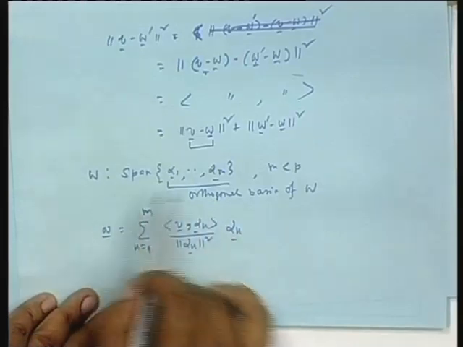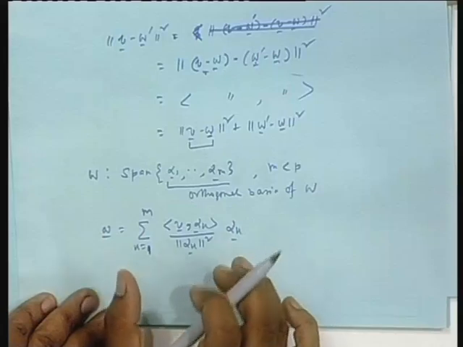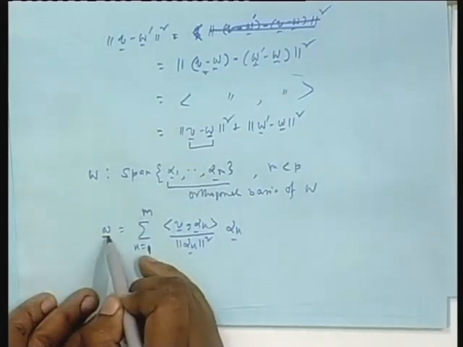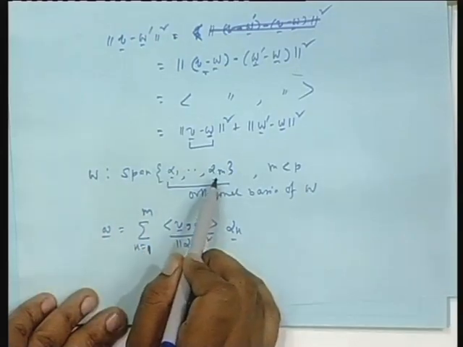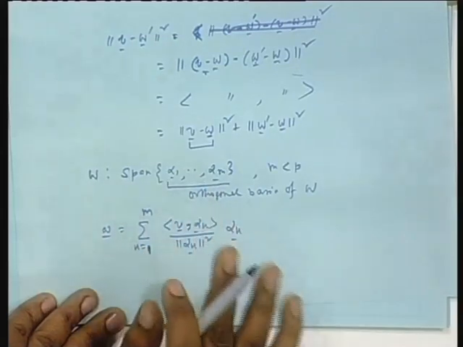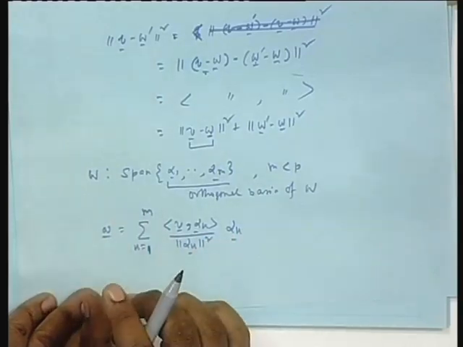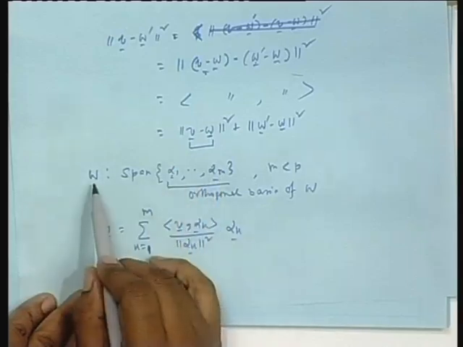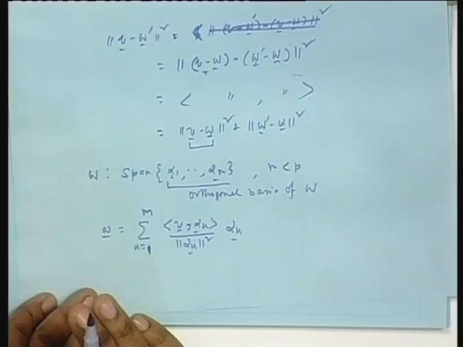So, you get something belonging to capital W only, it is a linear combination of these. I will now show that the error between V and this vector is orthogonal to the entire W, because it is orthogonal to each of the basis vectors. You understand my logic? I will find the error, V minus W. If that error is orthogonal to each of them, then obviously it is orthogonal to any vector of W, because any vector is a linear combination of these, is it not?